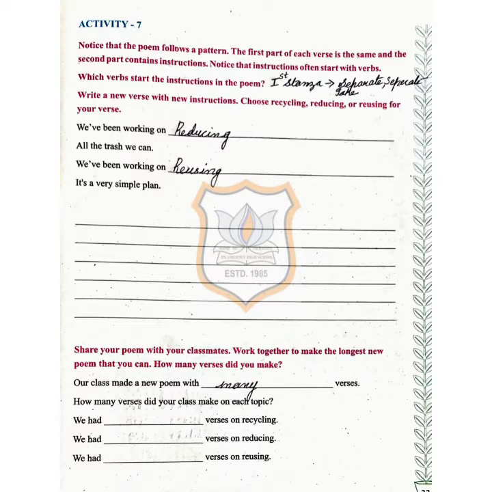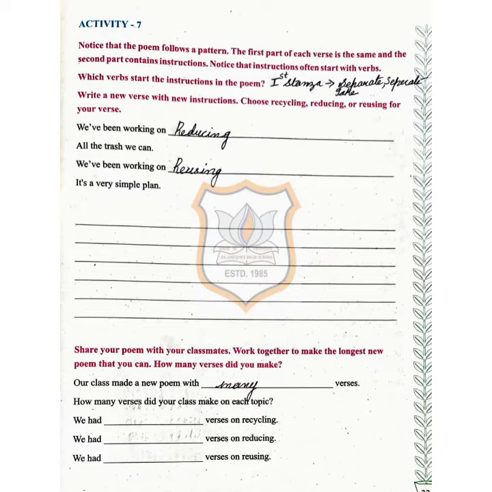Dear children, today we continue with our new activity, that is activity number 7. Notice that the poem follows a pattern. The first part of each verse is the same and the second part contains instructions. Notice that instructions often start with verbs. So which verbs start the instructions in the poem?